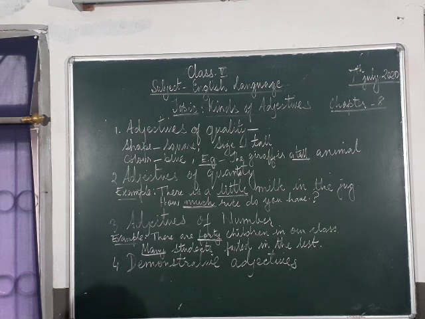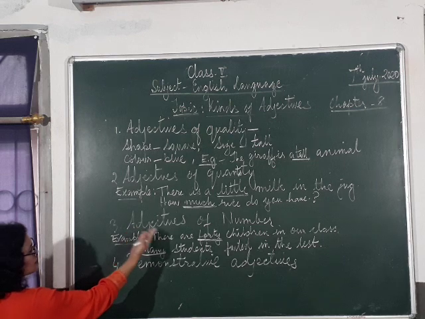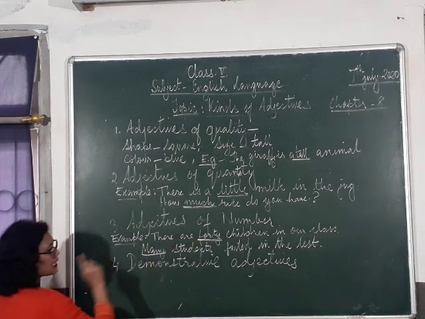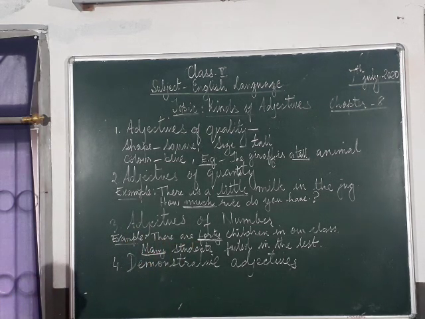July is the 7th month of the year. 7th is an adjective of number. There are several shops near my house. Several is an adjective of number. Alright. So, adjectives of number means numbers, many, several. These are adjectives of number.